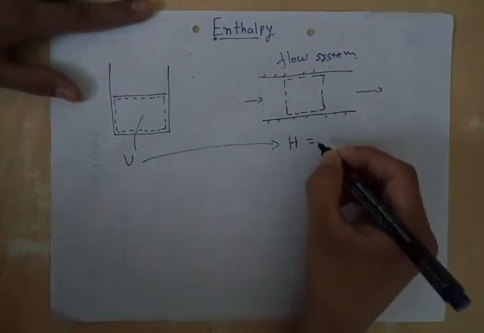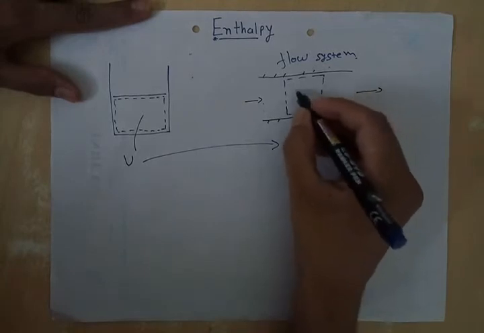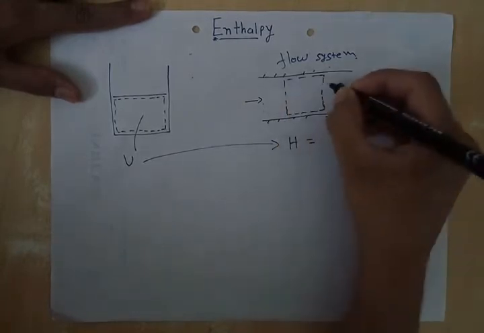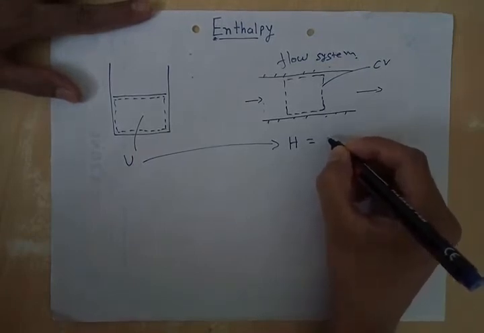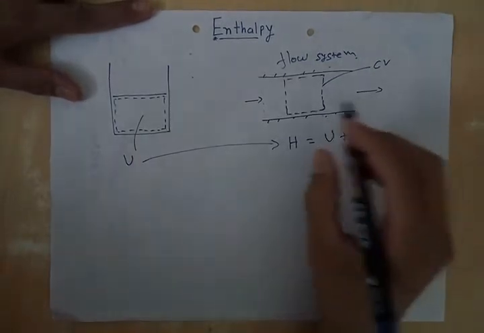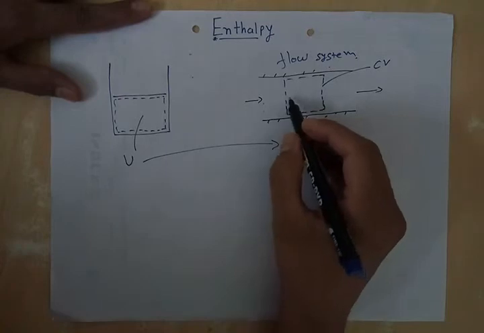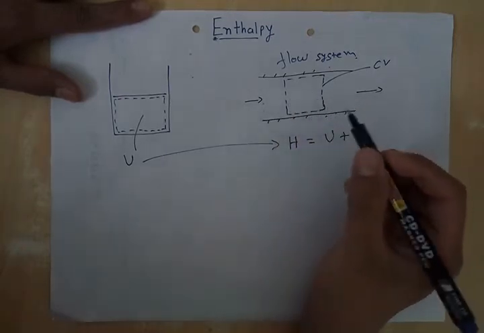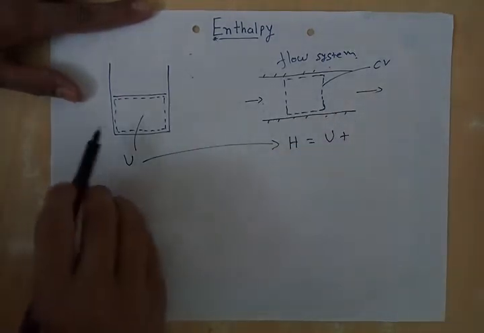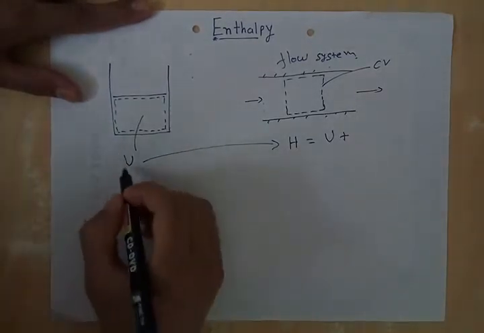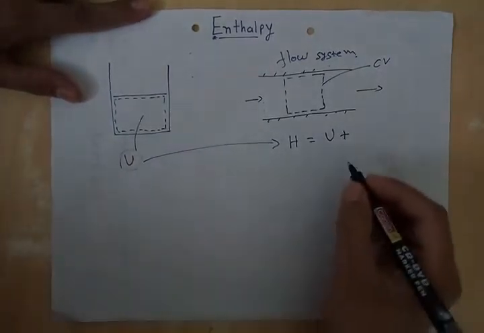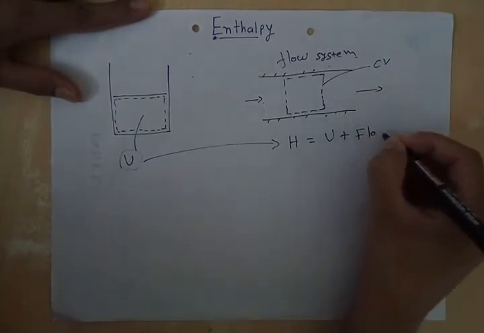Now enthalpy is the internal energy of this gas in this control volume, that is internal energy plus flow energy. Here fluid is moving, so it has flow energy. However, in the closed system the fluid is not moving, so only internal energy will be present.